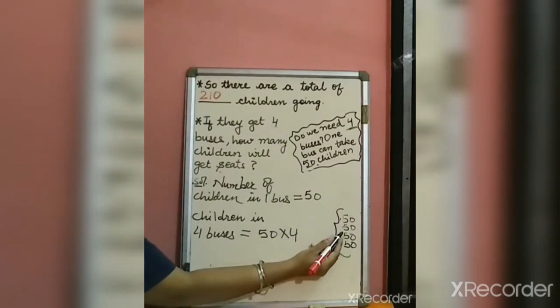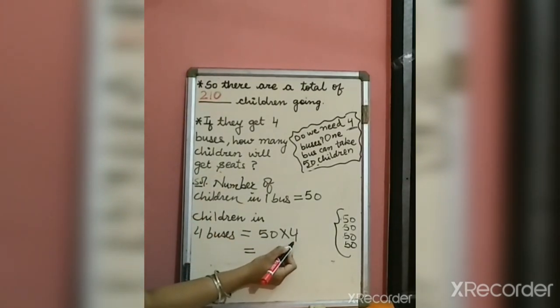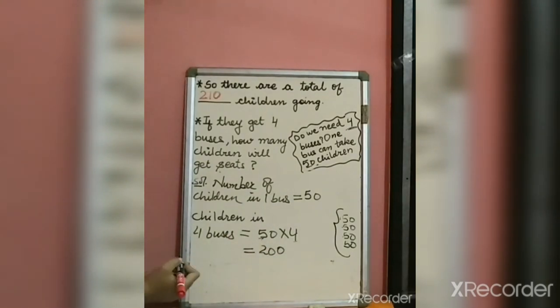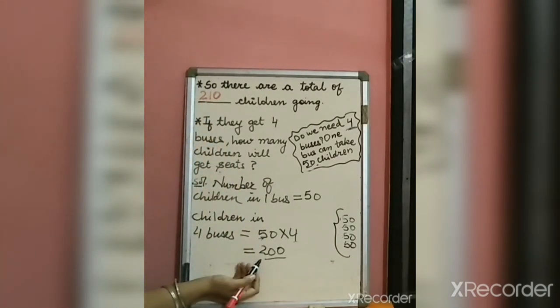Instead of adding 4 times, what can I do? I can simply multiply 50 by 4. Here also, this is very simple multiplication. I just need to multiply 4 by 5. 4 5s are 20. And I have 1 zero here, I can write it here. So what is my answer? 200. So children in 4 buses will be 200. But what is the total number of children going for the trip? It was 210. But in 4 buses only 200 children can come. So what about the rest of the children? We will see in the next part.